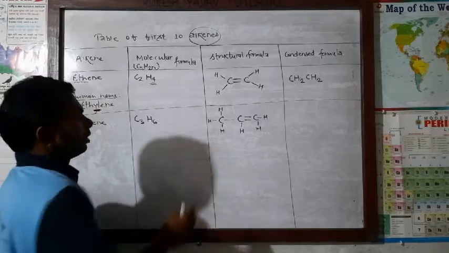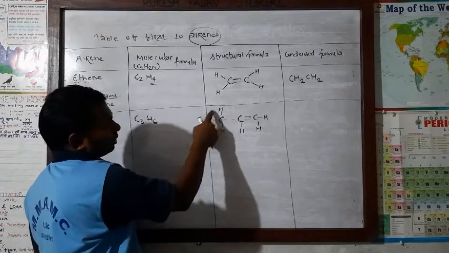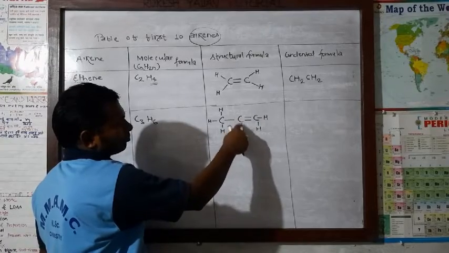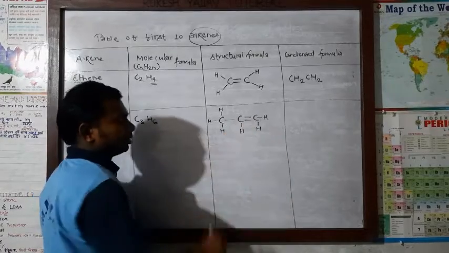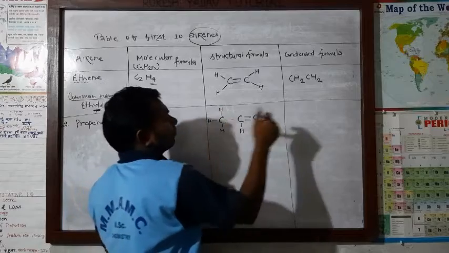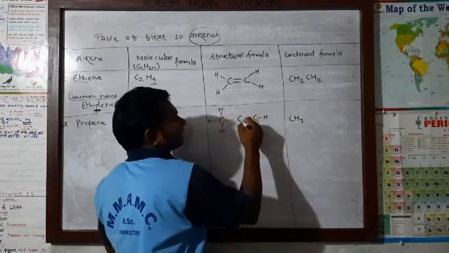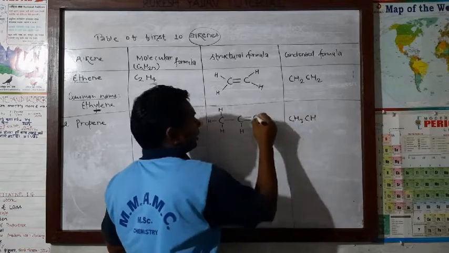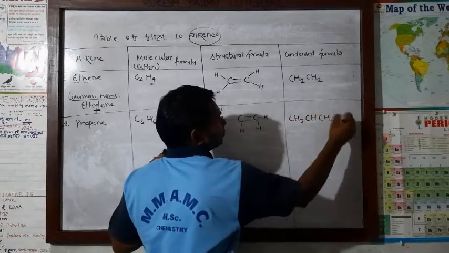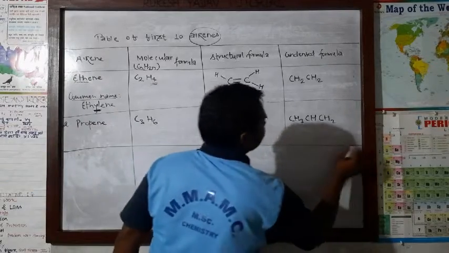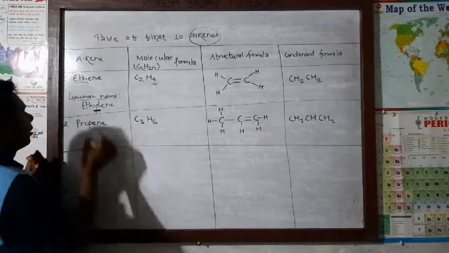Now the condensed formula. In this one carbon atom, how many hydrogen? 3. The CH3. And in this carbon, how many? Only 1 hydrogen, and here 2. Means starting from here, CH3, after that CH, and here CH2. This becomes the condensed formula. And common name, as I had told earlier, "yl".